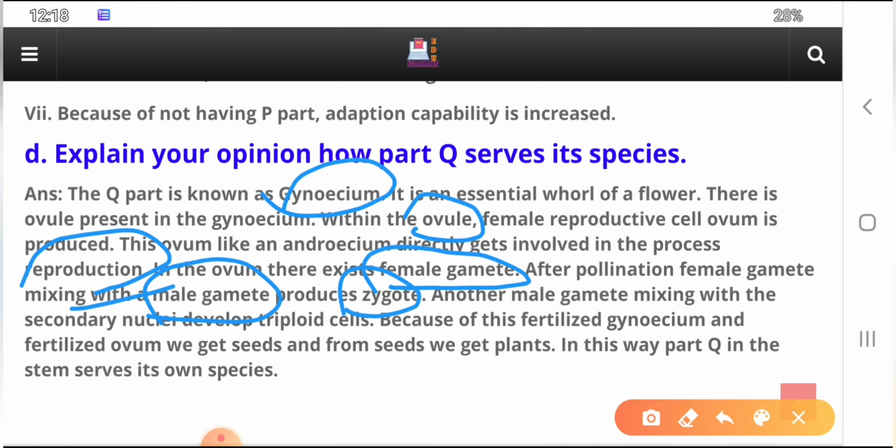Because of the fertilized ovum, we get seeds, from seeds we get plants, and this way the Q part, the gynoecium, sustains its own species.